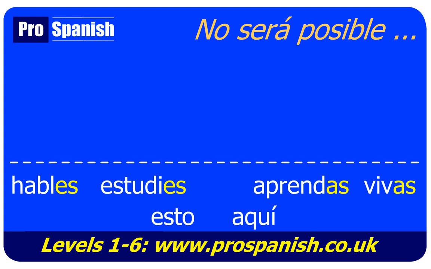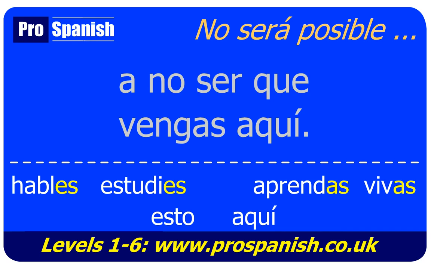Okay, so how would you say, it won't be possible unless you come here? It won't be possible unless you come here. What would that be? No será posible a no ser que vengas aquí. Or it could be a menos que vengas aquí. So again, no será posible a no ser que vengas aquí. It won't be possible unless you come here.